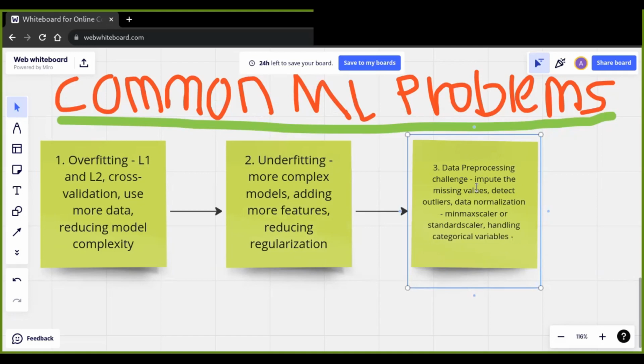If we have categorical variables, we have to transform them into numerical values, because some machine learning algorithms can't accept categorical variables. So we encode them into numerical values, and we have to standardize or normalize these numerical values as well to improve the quality of the data.